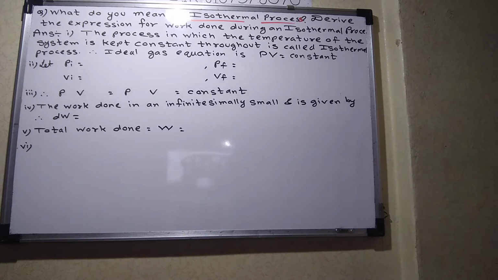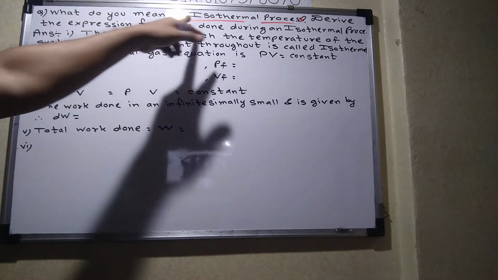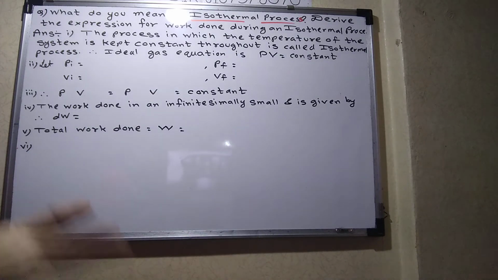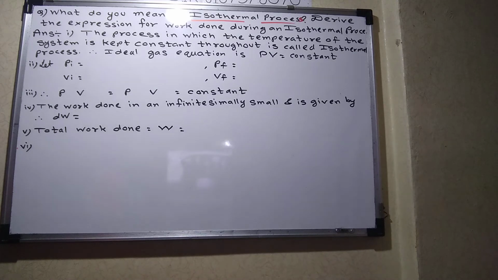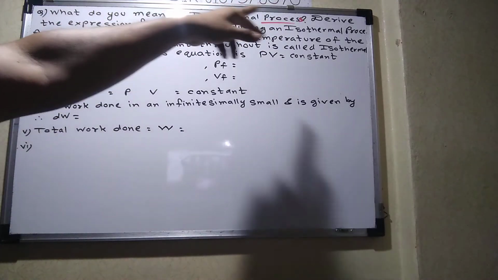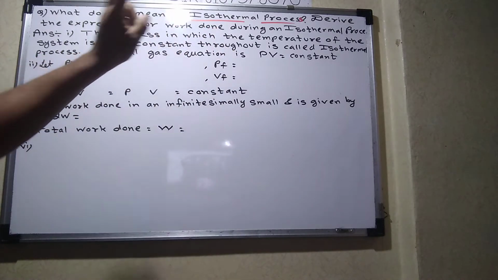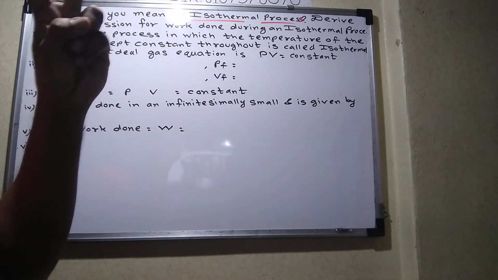Everyone please concentrate. So what do you mean by isothermal process? In the name itself, iso means what? It remains constant. Thermal means what? It is related to the temperature. Okay. And you can see the next question also. Derive the expression for the work done. Actually, these are two different questions. I make it one.